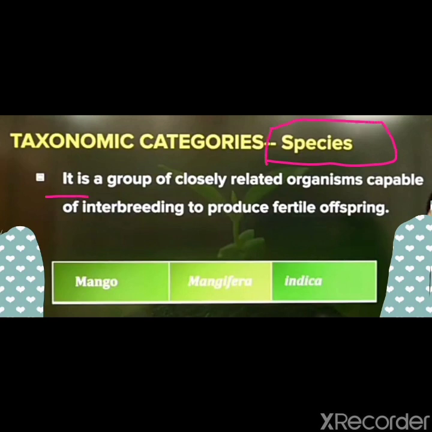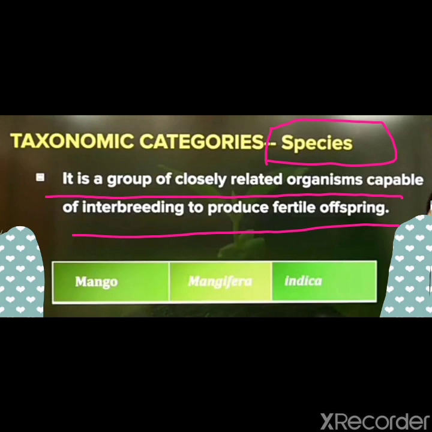It is a group of closely related organisms capable of interbreeding to produce fertile offspring. Before this, I want to tell you one thing, that species is used both as singular and plural. Clear?